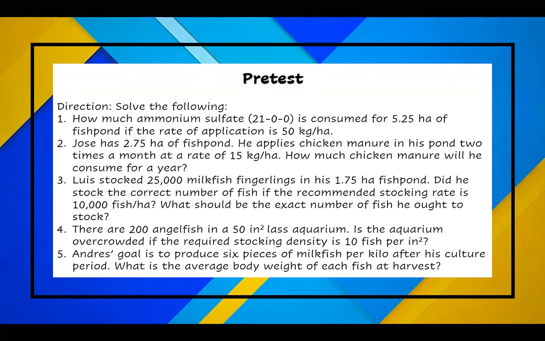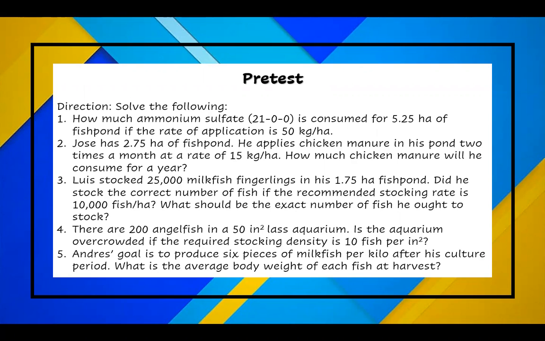But first, let's test your knowledge about this topic, which we will have our pretest. So the direction, solve the following. Number one, let me read the question. How much ammonium sulfate or 2100 is consumed for 5.25 hectares of fish pond if the rate of application is 50 kilogram per hectare?